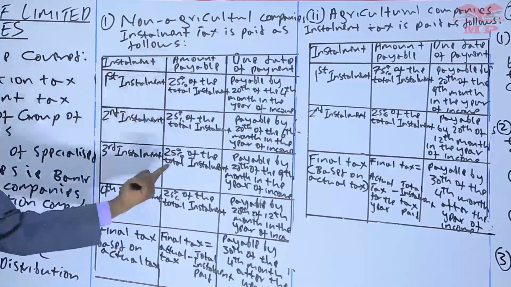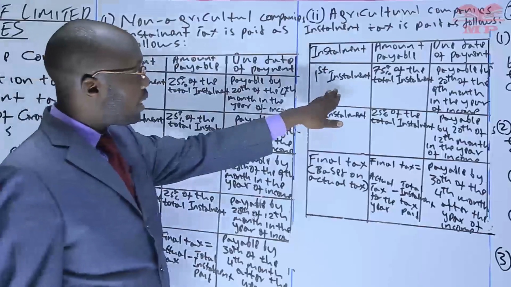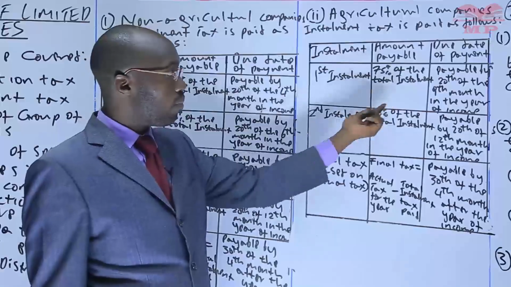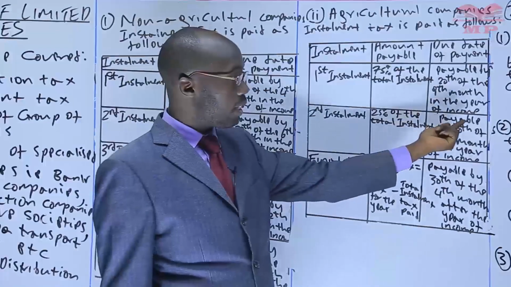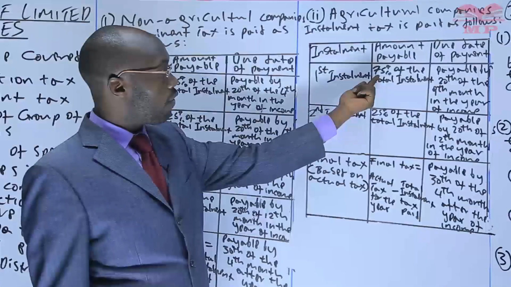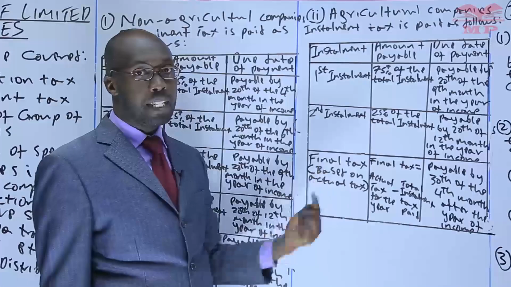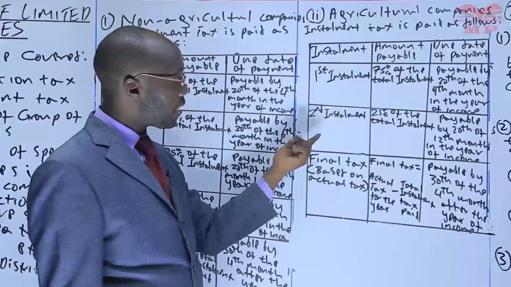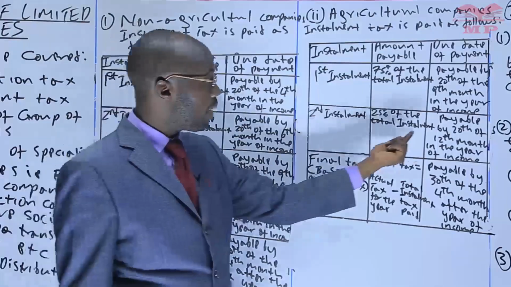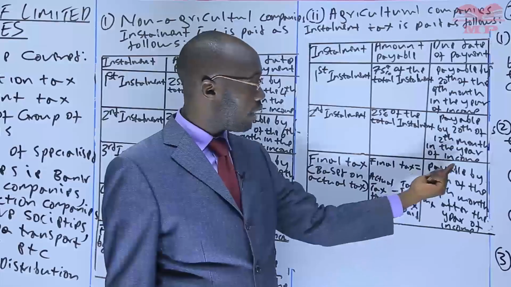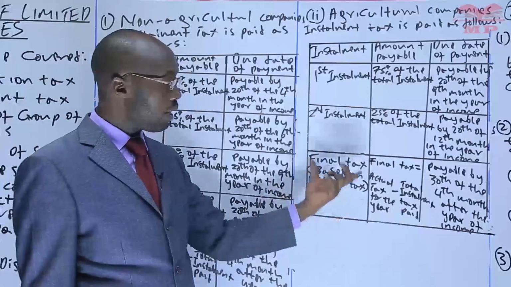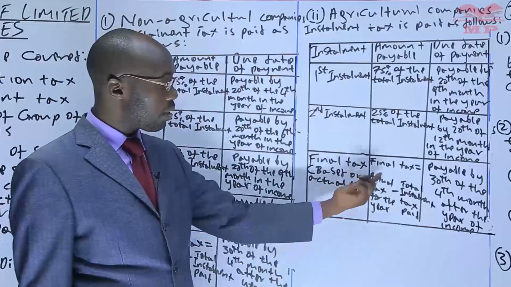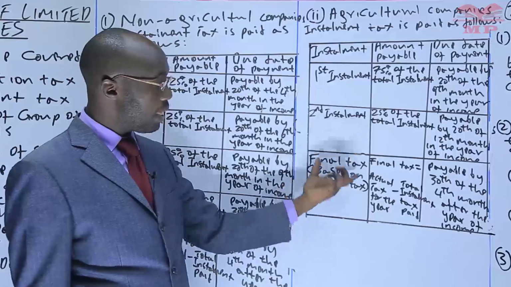So we add the 3 so that the first installment becomes 75% of total installment you had estimated, and you pay by 20th of the 9th month in the year of income. Now, once you pay the 75%, that means that there is 25% remaining. So that 25% becomes the second installment, and you pay by 20th of the 12th month in the year of income. Now, after that, just like we said, when you get to the end of the year, you determine the actual tax that you're supposed to pay, and now you pay the final tax.